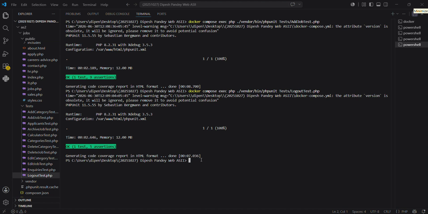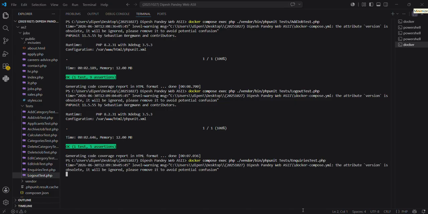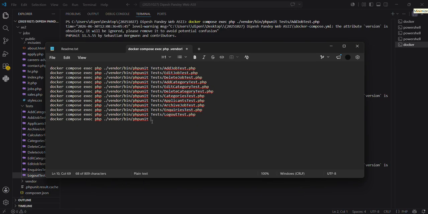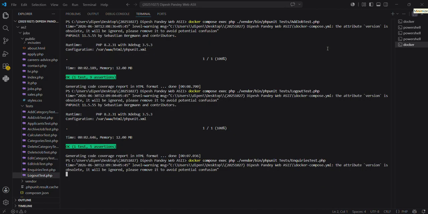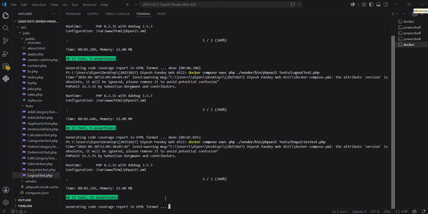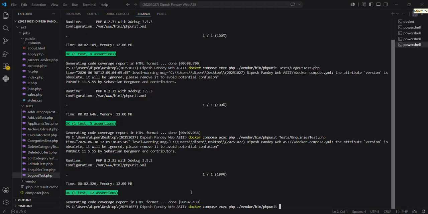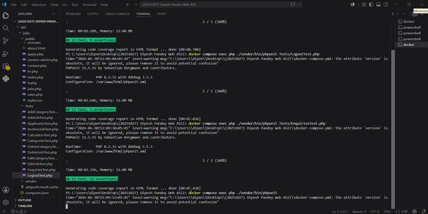Now we are going to test the last one, inquiries test, and after this we are going to test all 12 testing files. Inquiries test.php tested 100%. Now let's test these 12 testing files.